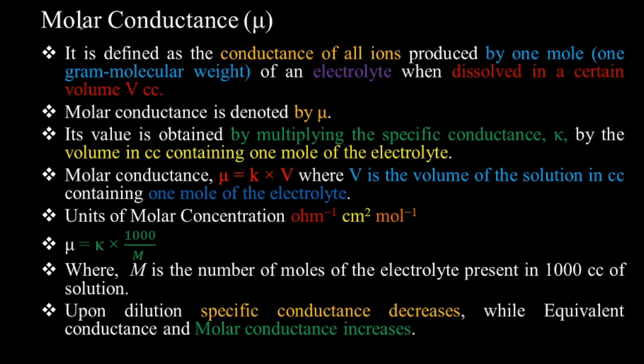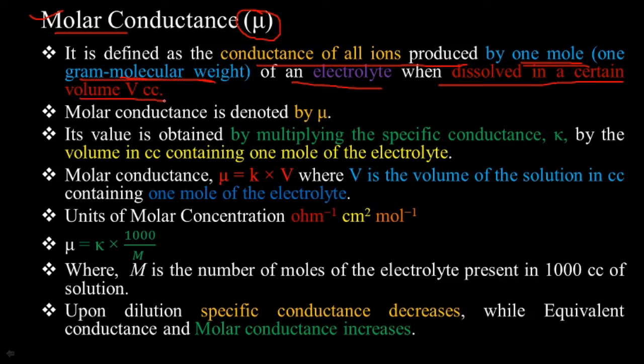Then the molar conductance. Molar conductance is denoted by the sign mu, and this is just like the equivalent conductance. Here just the quantity is different. In equivalent conductance we are taking the 1 gram equivalent weight, and in molar conductance we are taking the quantity of the electrolyte solution as 1 mole or 1 gram molecular weight. So molar conductance is defined as the conductance of all ions produced by 1 mole or 1 gram molecular weight of an electrolyte when dissolved in a certain volume, that is V cc.